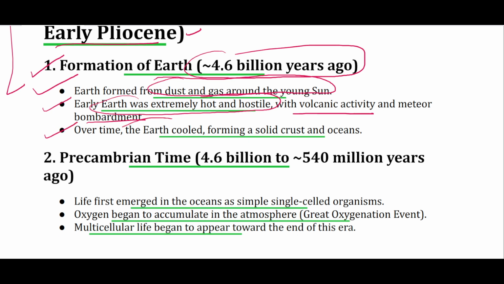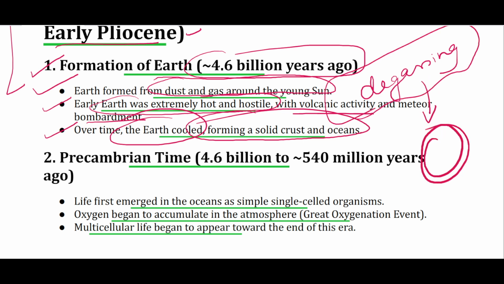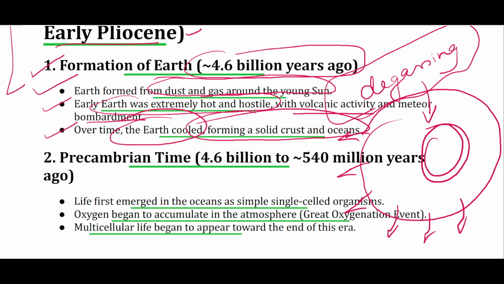And over time, Earth cooled by forming solid crust, and because of this degassing, क्योंकि जैसे ही Earth धीरे धीरे cool हुई and the hot molten material started concentrating deeper into the core, जो surface है, it became free, it started getting cool, और जो gases हैं, they escaped out and formed an atmosphere. फिर यही है, this atmosphere like a blanket.